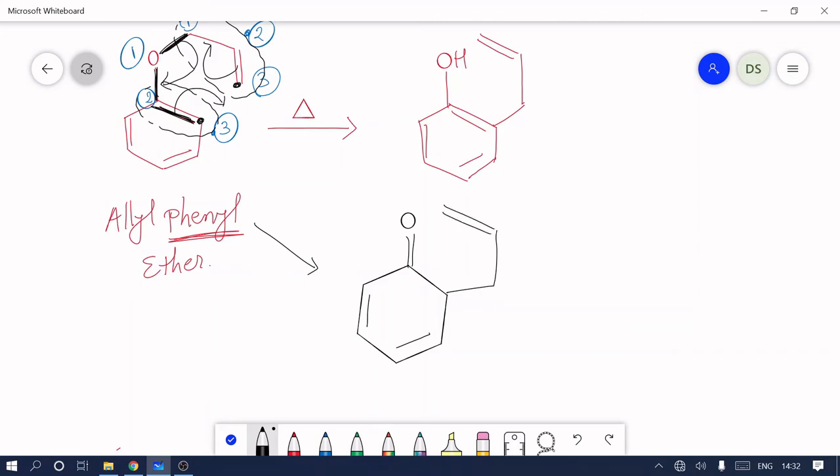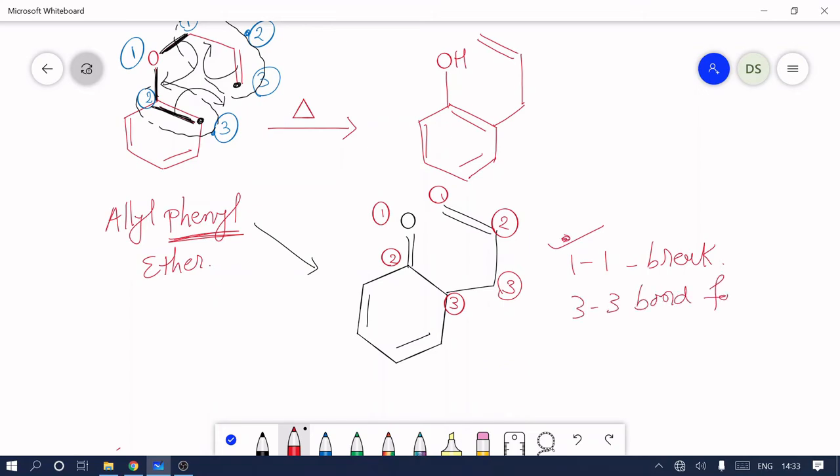Now we see whether our product is right or not. We take the numbering 1, 2, 3 and 1, 2, 3. See, the 1,1 bond is broken. The 3,3 bond is formed. The 1,2 and 1,2 double bonds are formed. Let's check: 1, 2, 1, 2 double bond formed. So our 3,3 Claisen rearrangement is done. This is the Claisen rearrangement product.